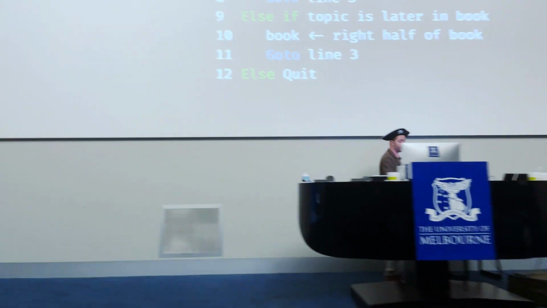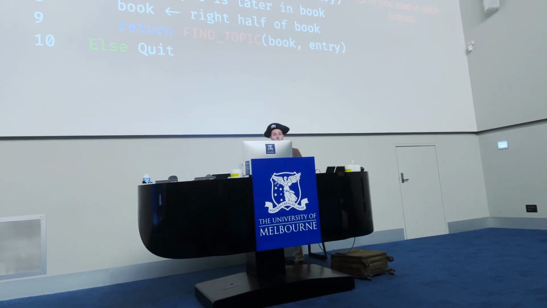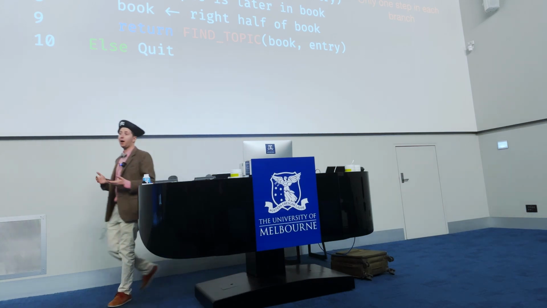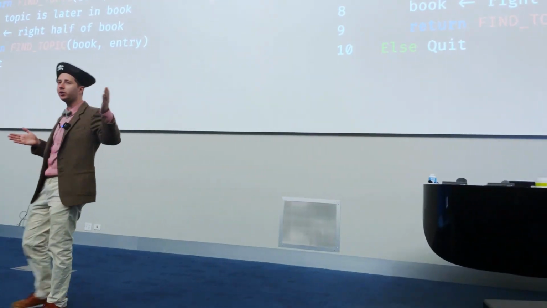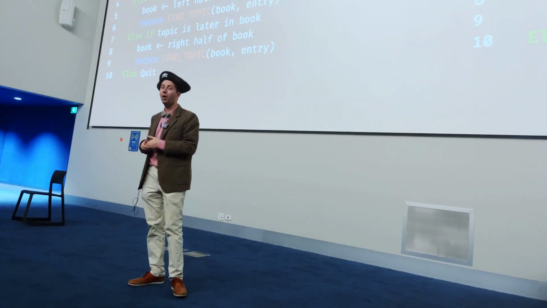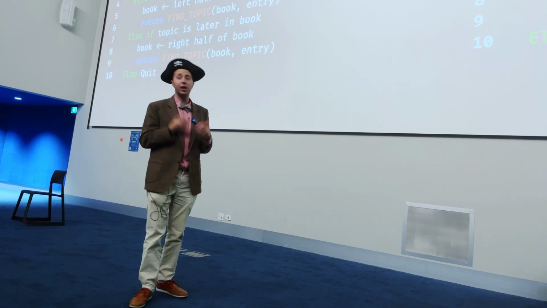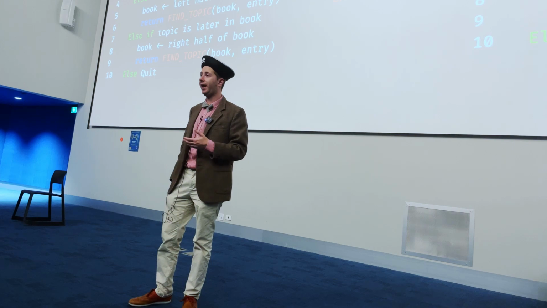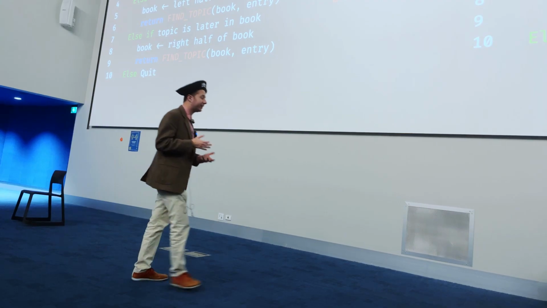We've seen this in action, but can we prove its effectiveness? Well, one reason that we might want to look at this is because it appears that it might be faster. Because we don't have to go through all the book one by one, we've got quite an advantage. But how long actually does it take? Well, assuming there are a constant number of entries on a page, so once we're in the right spot, we only have to look through, say, 50 things, and we only have to make one step each time we halve the book, we've got a significant advantage. But how large is that advantage?